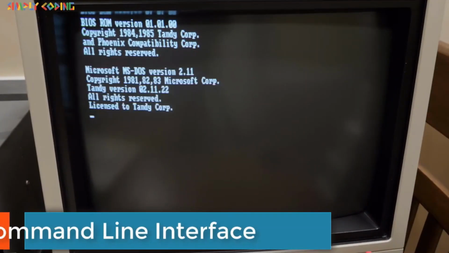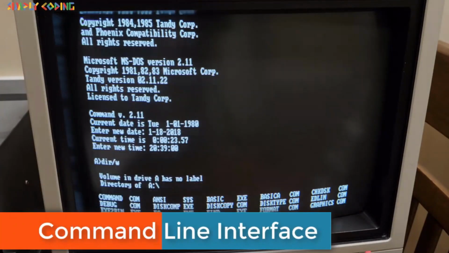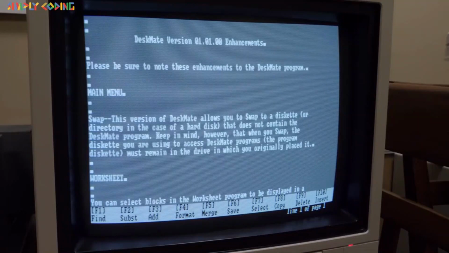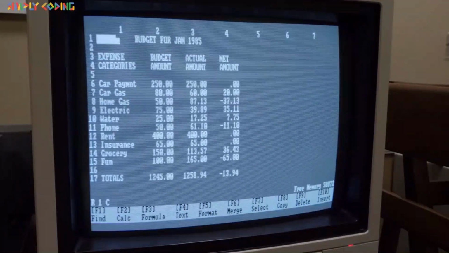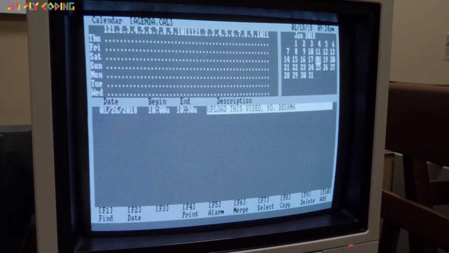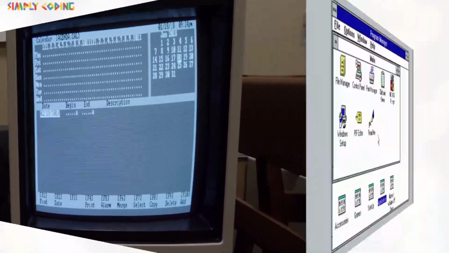The initial version of OS only had a command line interface. This was before the mouse came into the picture, and the user had to remember and enter the commands on the screen. Example, the MS-DOS operating system developed by Microsoft.